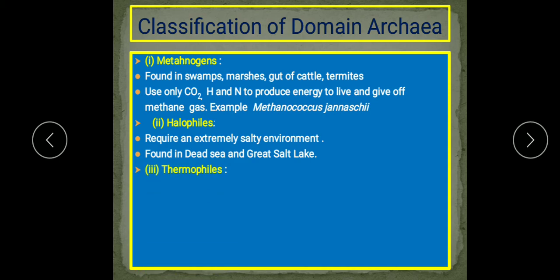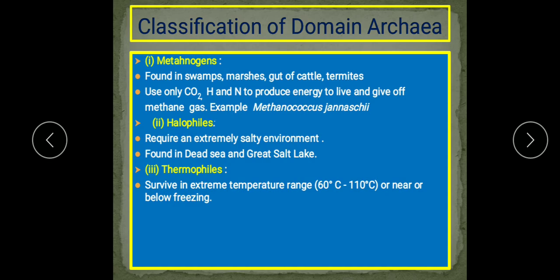Now the third type is the thermophiles. What are thermophiles? Thermophiles are organisms that survive in an extreme temperature range. How extreme? You can see here: 16 degrees centigrade and 110 degrees centigrade, or near or below freezing.